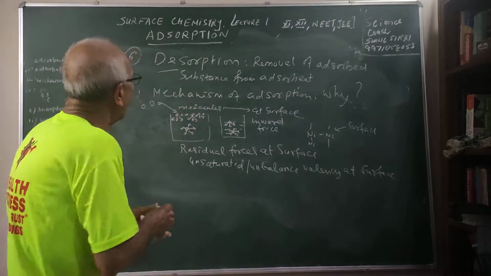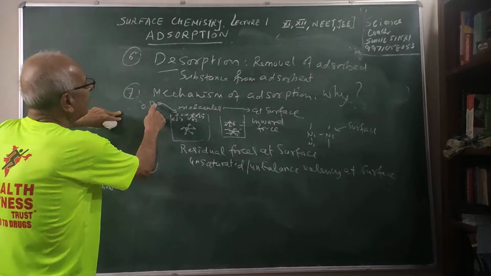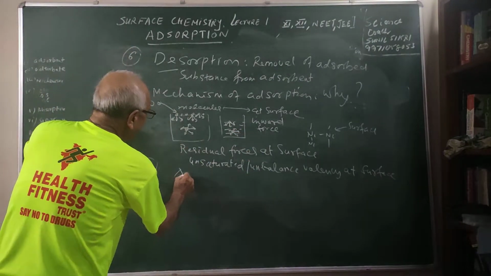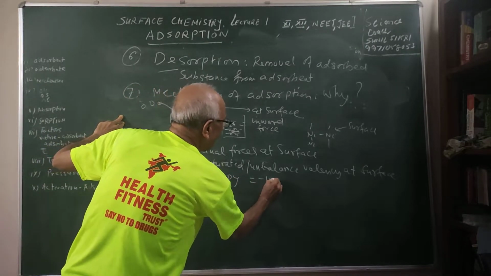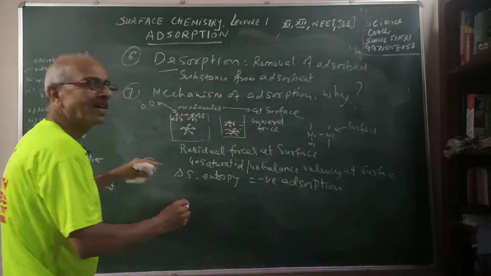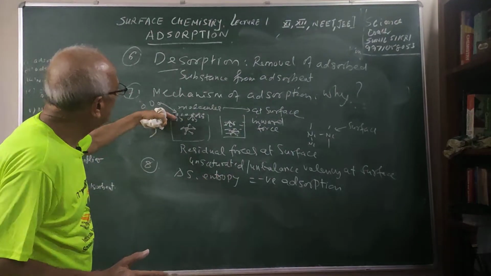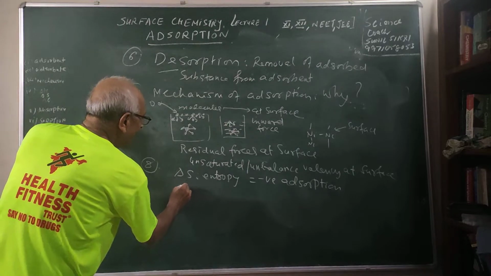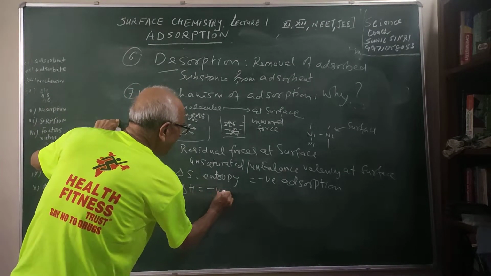As the molecules come, the entropy becomes less. Delta S, the entropy, is negative during adsorption, because the particles were having more chaos, more disorder, but they become attached, they become less disordered. And further you will see what happens to delta H: there will be a release of energy, so it will be negative.